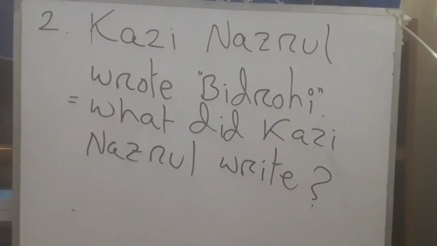What did Kazi Nazrul write? Because here you can also change Kazi Nazrul. Then you should write who wrote Bidrohi. But as here I am talking on the structure of what, that is why you have to use what.